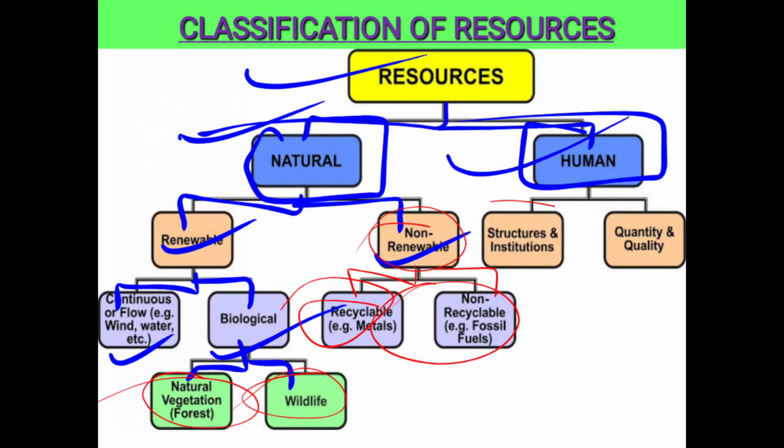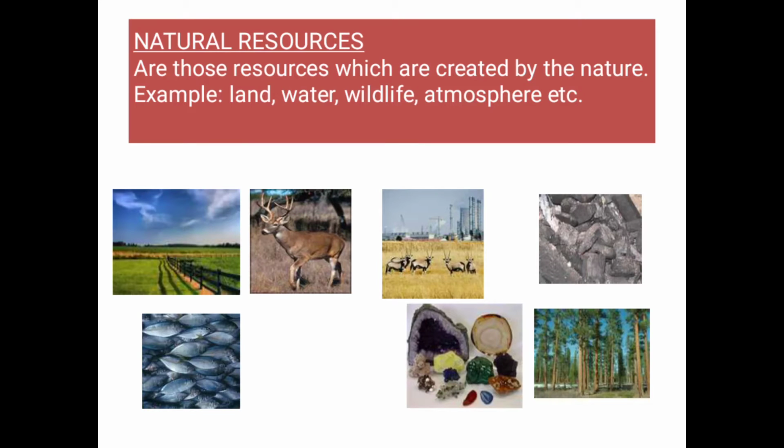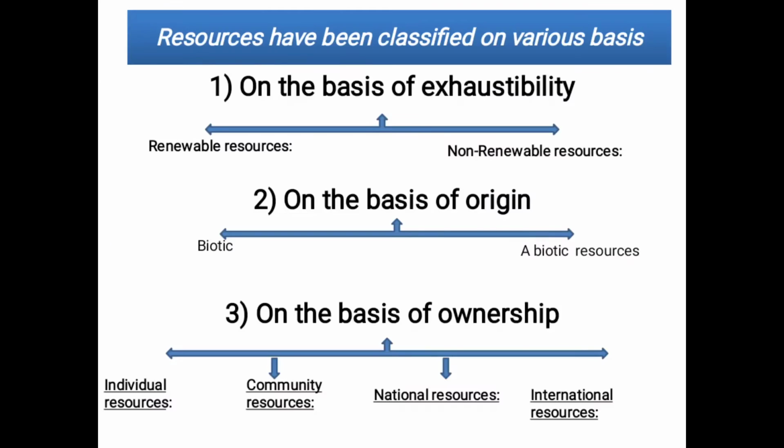Human resources are further divided into state, institutions, and quality and quantity. Here, what are human resources? Human resources are those resources which are created by humans via their mind, their technology, their skills. And natural resources are all those resources which are created by nature only. For example, land, water, wildlife, atmosphere, even we human beings.